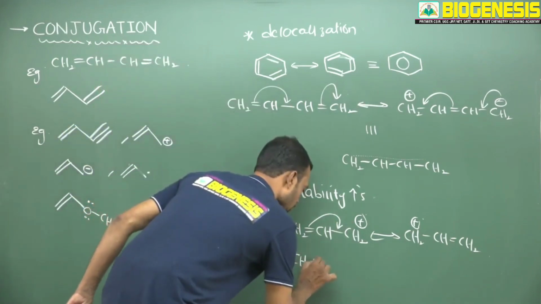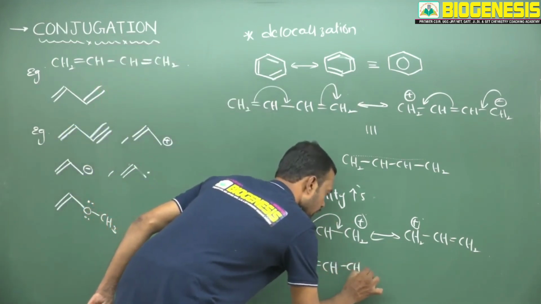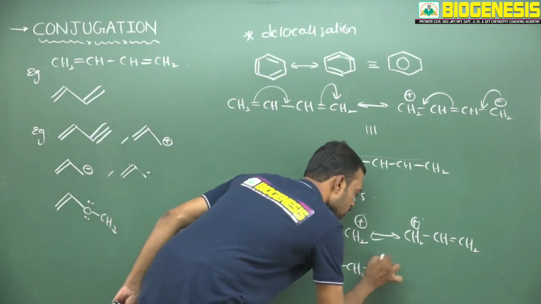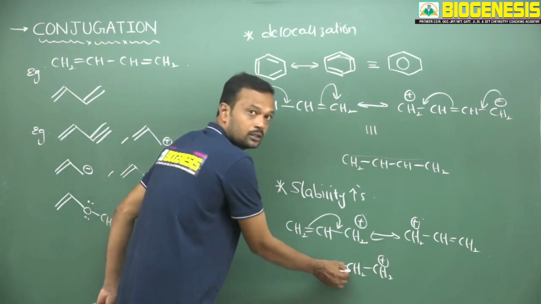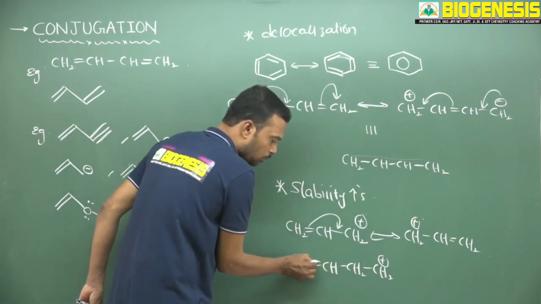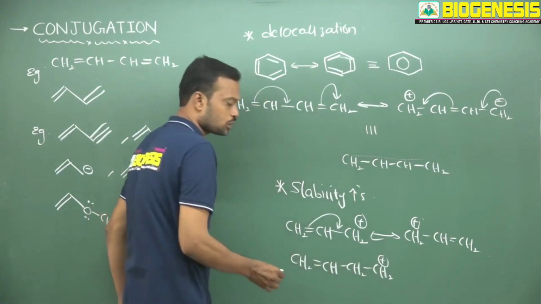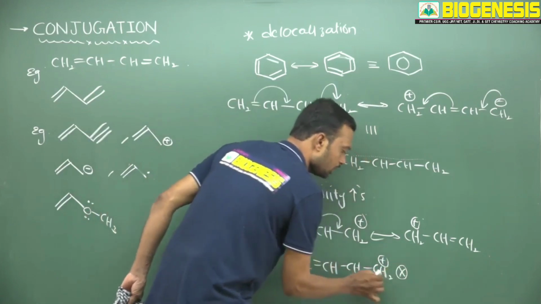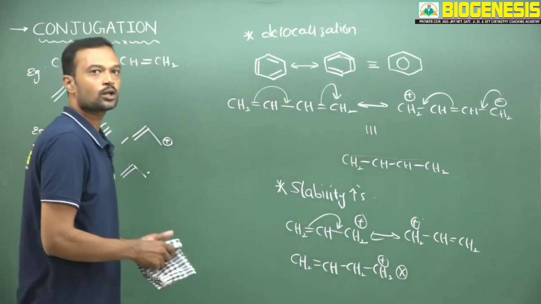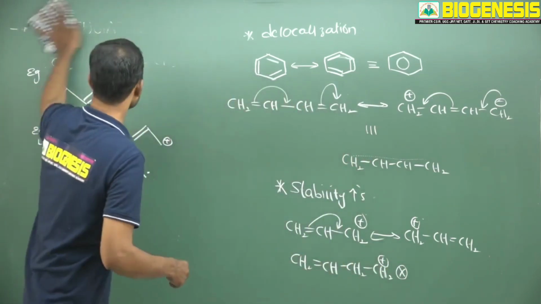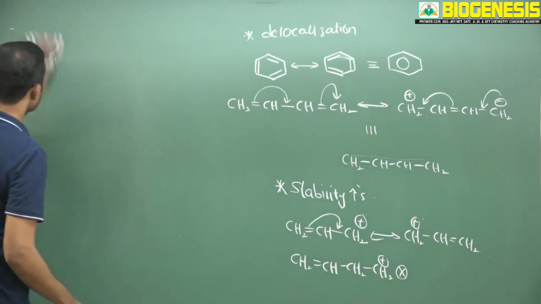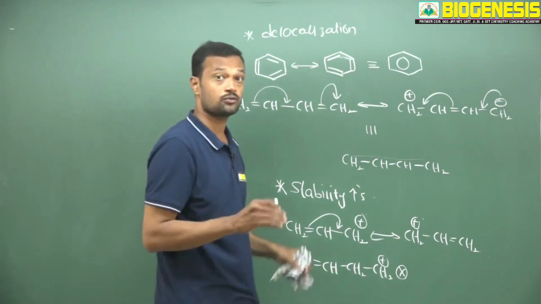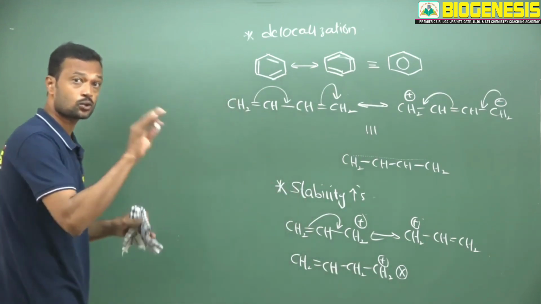Now I am taking one more. This is CH, and here CH2, and here one more CH2 plus. Now here a carbocation is present, but it is separated by a saturated carbon. So double bond, single bond, and here one more single bond is there. So it is completely away from conjugation. Now the positive charge never is involved in delocalization. So we need to verify whether the electrons are delocalizing or not. If they delocalize, that happens through conjugation only.